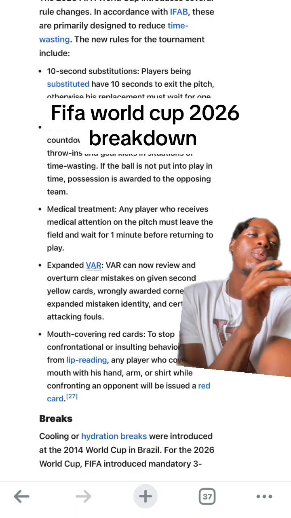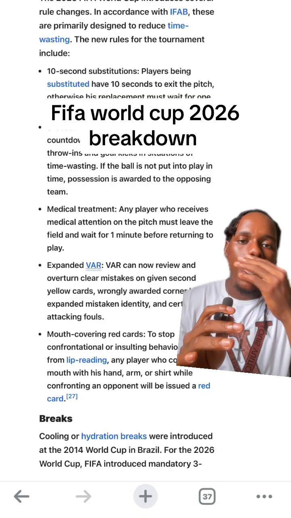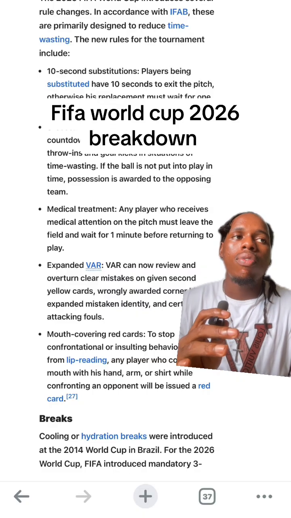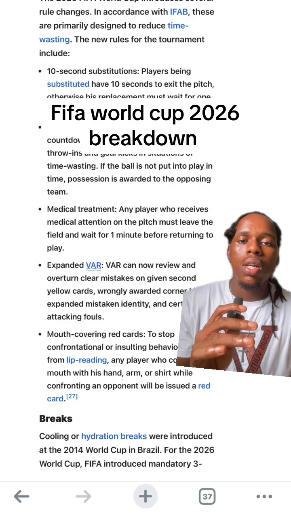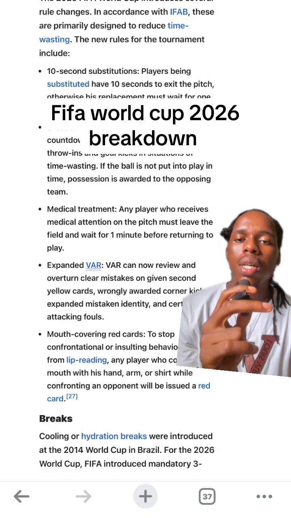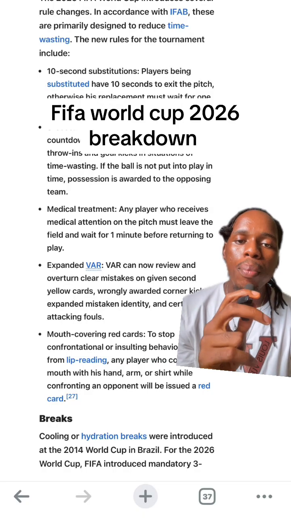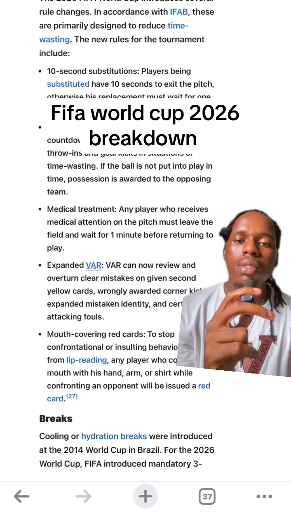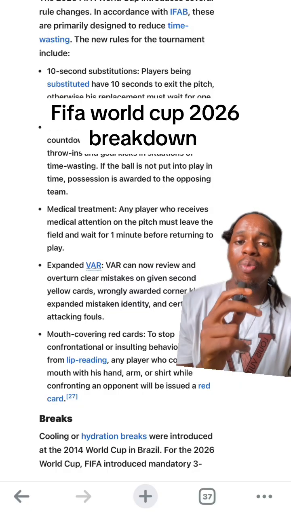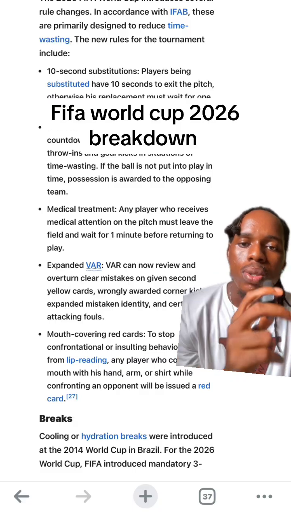That means, for example, if there's a goal kick or a throw-in whereby the team is wasting time, if it's a goal kick, I think a corner will be awarded to the opposing team. If it's a throw-in, it will be awarded to the opposing team. So medical treatment, any player who receives medical attention on the pitch must leave the field and wait for 1 minute before returning to play. I think that's fair. So this one stops people from wasting time by rolling on the floor. Some players just sleep on the floor to waste time. So I don't think they want to do this anymore.